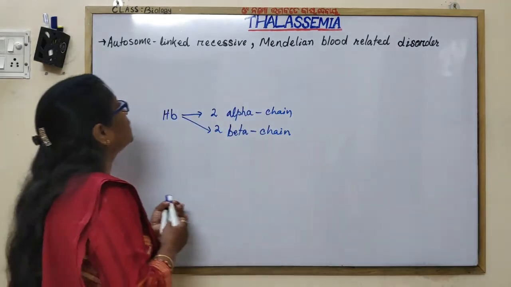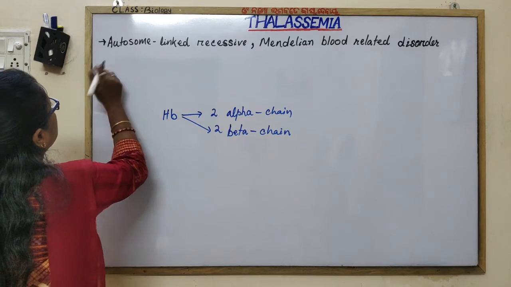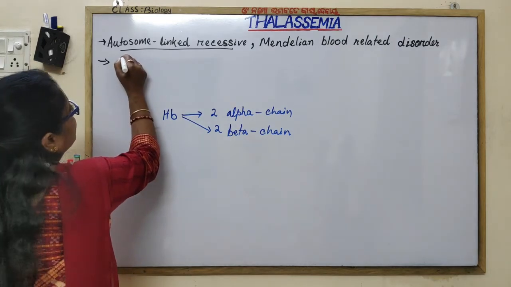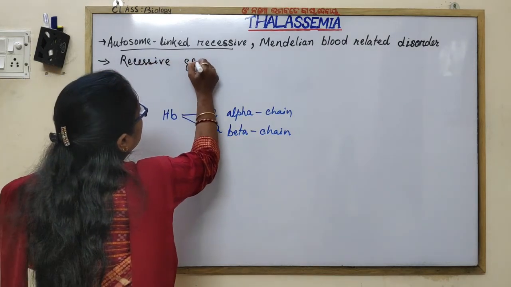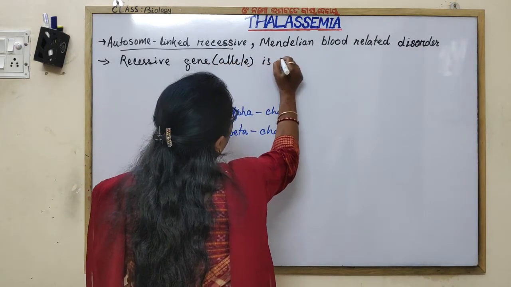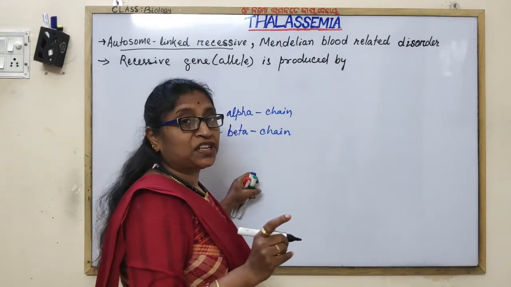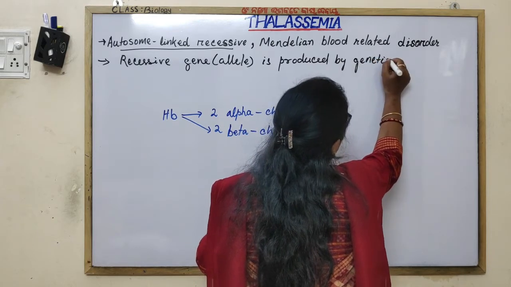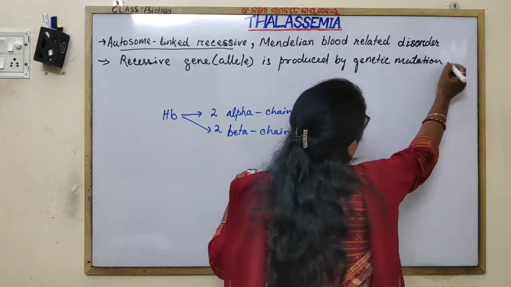This autosome-linked recessive gene or allele is produced by genetic mutation, or deletion. The kind of mutation is deletion.